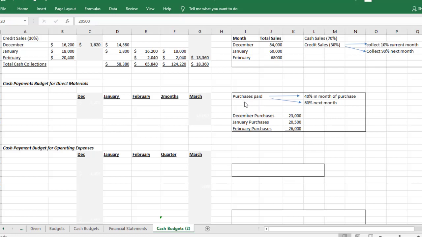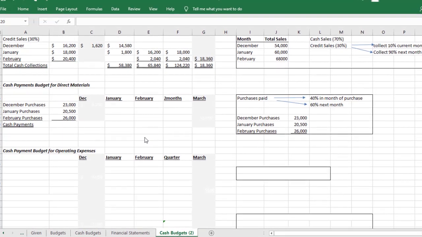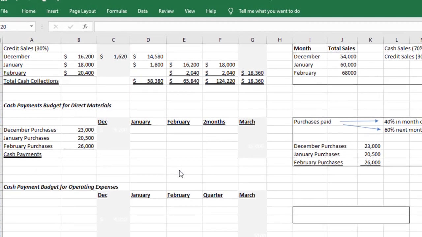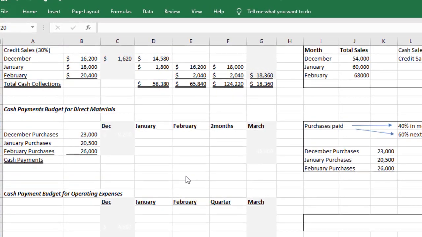So I just put the purchases here. We might make the purchase in January, but we're only going to pay for 40% in the month of the purchase and then the rest in the next month. So we might order something that comes in, we get a bill for it, we pay it. Well, sometimes the bill isn't due for 30 days, so we're not going to pay it till next month. So that's why we don't pay for everything in the same month. So again, this is more of an understanding that the income statement or the profit statement is different from the timing of when the cash is going to be needed or come in. So we're looking at the timing right now.